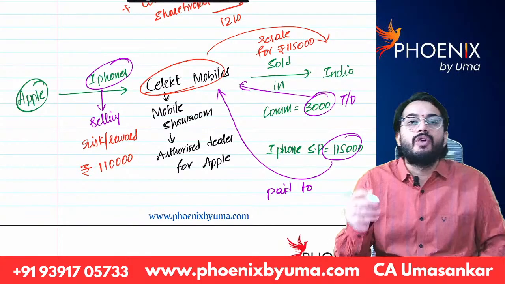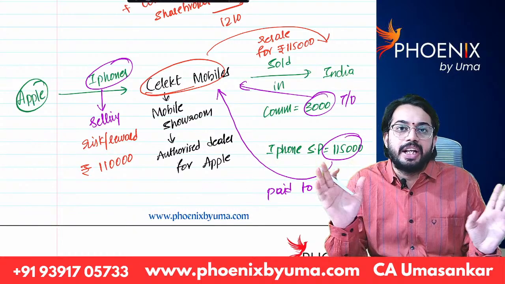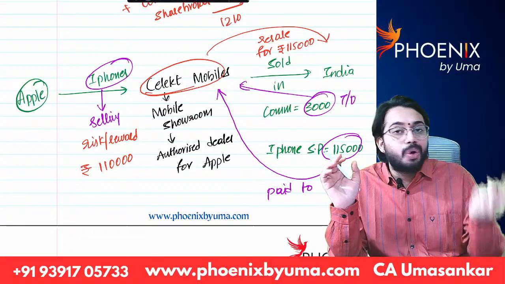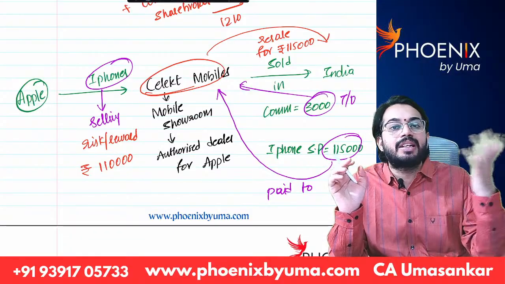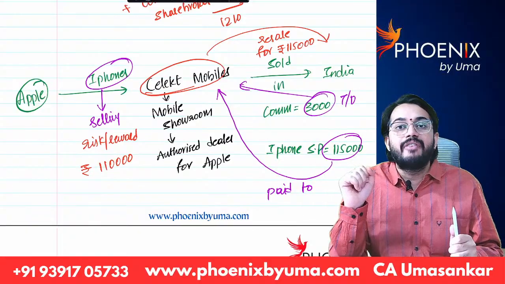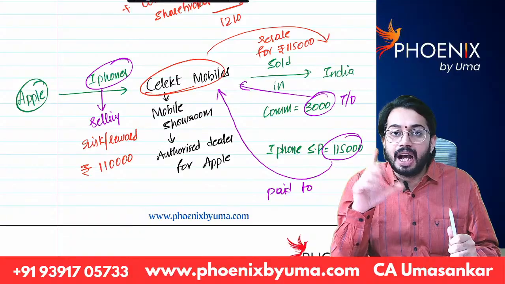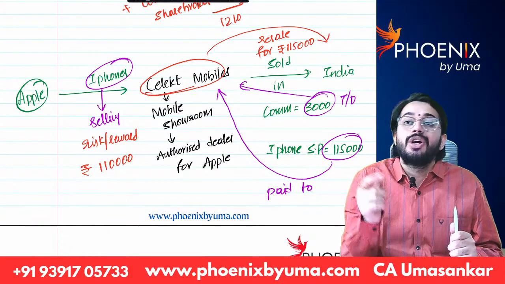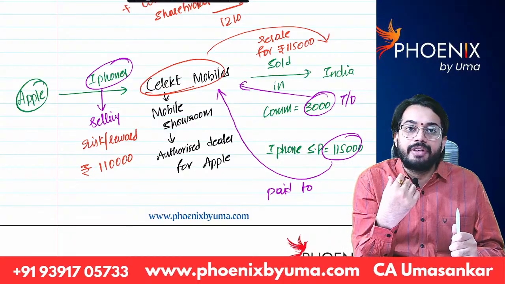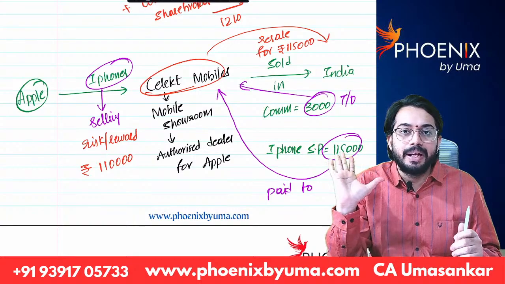In this case, Apple is not keeping Select Mobiles as a commission agent. Apple is selling for 1,10,000. Whenever Apple has sold, risk and reward of the iPhone is transferred to Select Mobiles. Select Mobiles is reselling in India for 1,15,000. The profit margin of Select Mobiles is 5,000 rupees. Are you able to understand? So in this case, if Select Mobiles resells in India and makes 1,15,000, the total 1,15,000 is treated as turnover of Select Mobiles. Very simple.